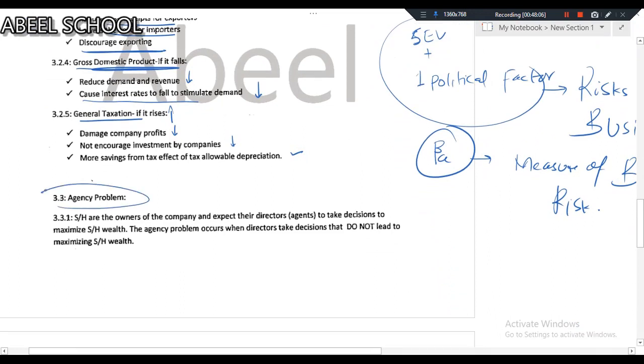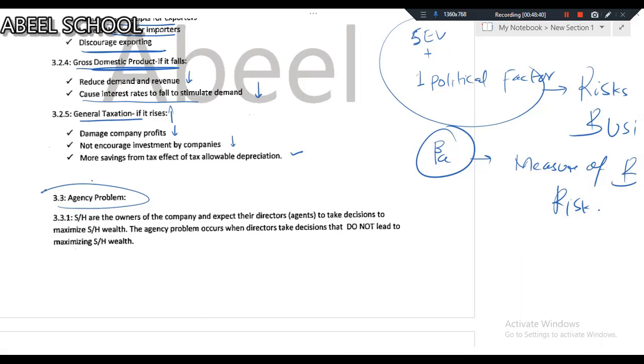Agency problem. Basically, agency problem arises when shareholders believe that due to decisions of the BOD, the wealth of shareholders has been damaged. Repeat. Agency problem arises when shareholders believe that BOD's decisions have decreased their wealth.